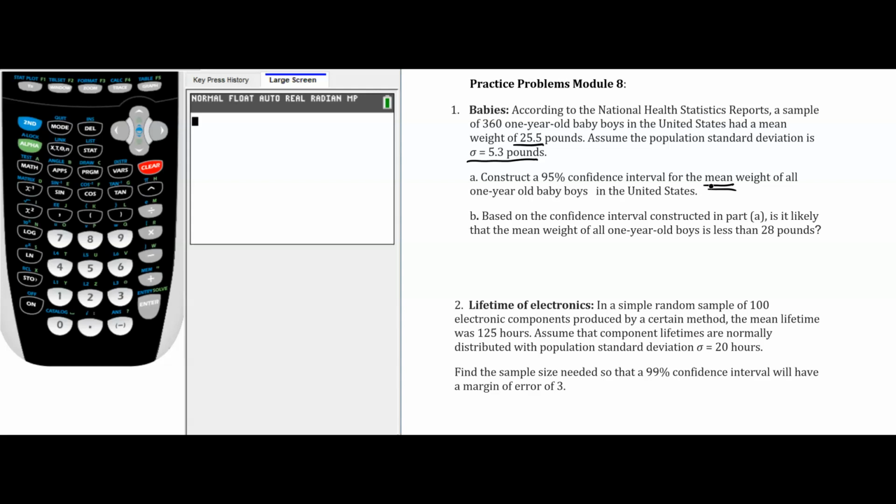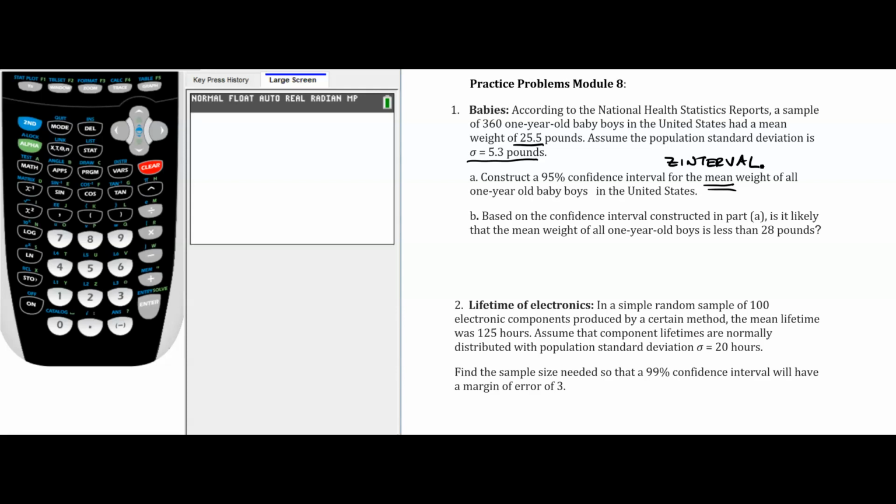As we look up here, we have a sample size of 360, and so that's clearly bigger than 30. And then as we continue on the decision tree, we see that we are given sigma, the population standard deviation. And so I know that I'm going to be using a z-interval in this question.